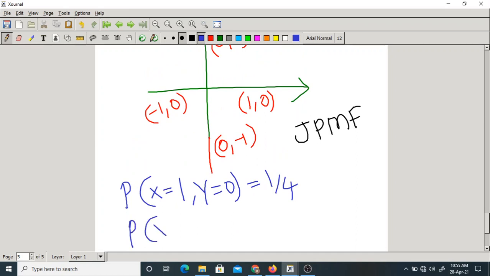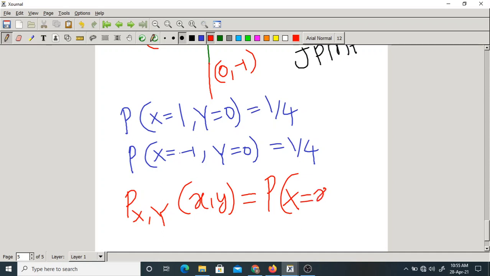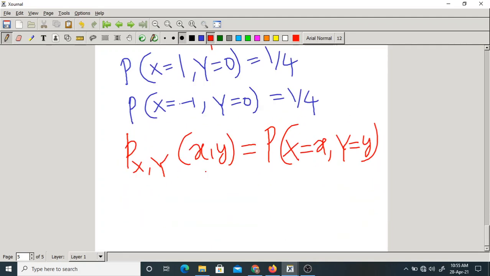Probability that X equal to -1 and Y equal to 0 is also 1/4. Like this, you can write the remaining 2 also. So this is a joint PMF. How is it defined? P of X,Y of x comma y. The definition is the probability that capital X equal to small x and capital Y equal to small y. Do you remember this or not? The joint PMF definition. So there are 4 points, all are equiprobable.